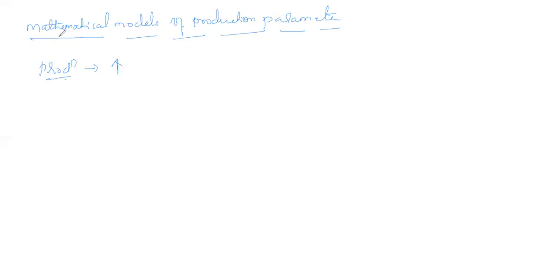The mathematical models decide things well in advance. Before starting any production activity, we will have some information regarding the production activities.